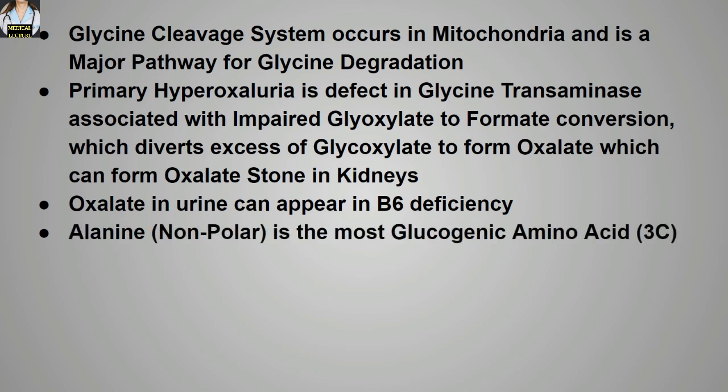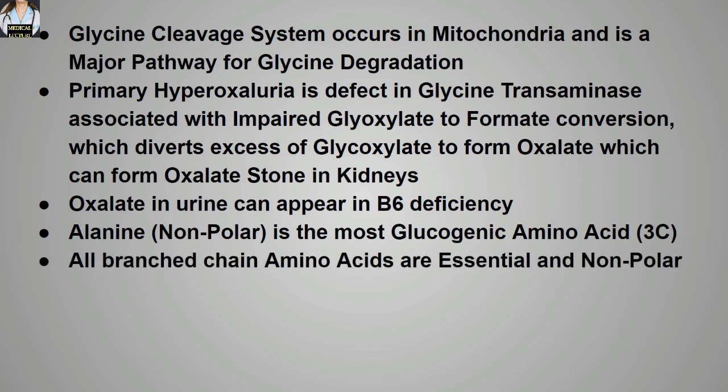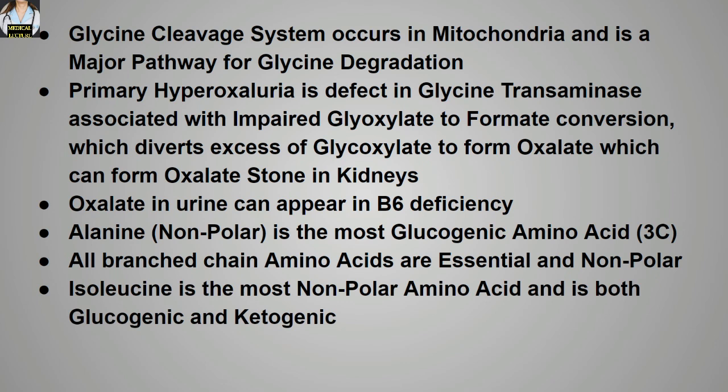Alanine, a non-polar amino acid, is the most glucogenic amino acid, having 3 carbon atoms. All branched chain amino acids are essential and non-polar amino acids. Isoleucine is the most non-polar amino acid and is both glucogenic as well as ketogenic.